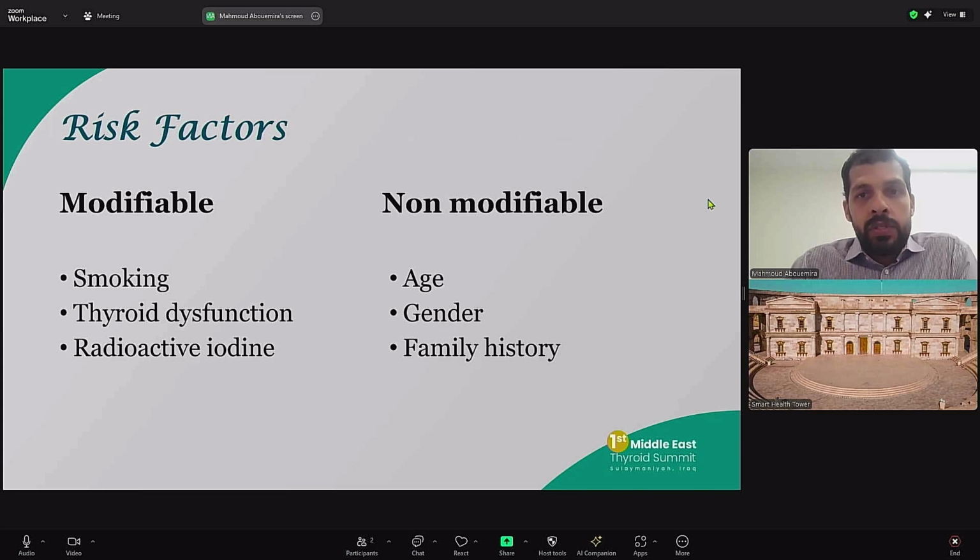The non-modifiable risk factors are age. With advancing age, we are at higher risk. Gender: females are much more likely to have thyroid eye disease, while men are much more likely to have the severe form of thyroid eye disease. And family history, either of thyroid eye disease or any other autoimmune disease, is also a risk factor.